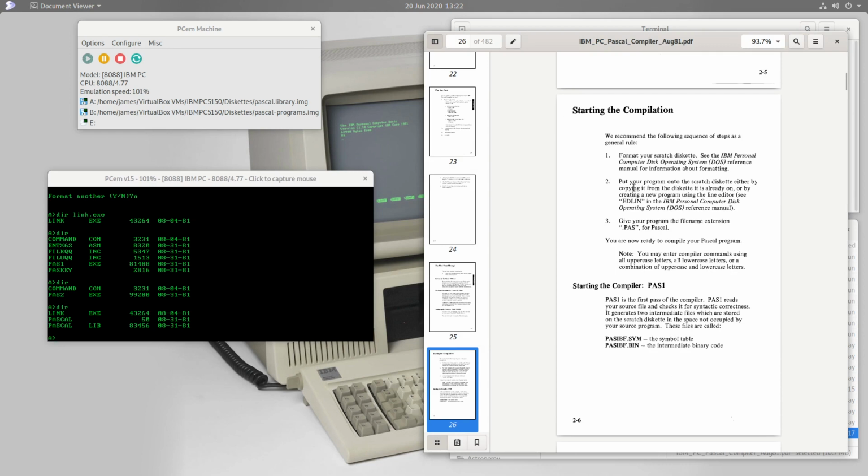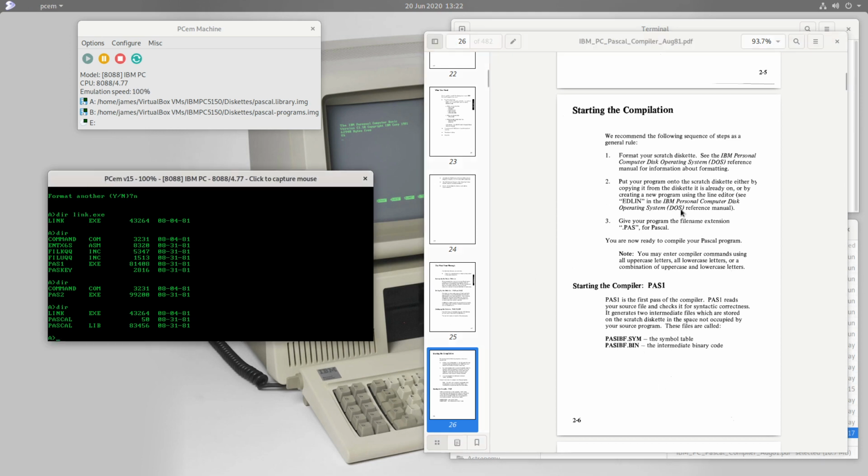Now, before we can compile anything, we need to write a program in Pascal, obviously. And unlike the BASIC environment, with this Pascal compiler there's no Pascal interpreter which we can start to write and try out and debug our program. The nice thing about BASIC is we had that environment there which we could just start and write our program and test it in there before we compile it. There is no such thing in Pascal.